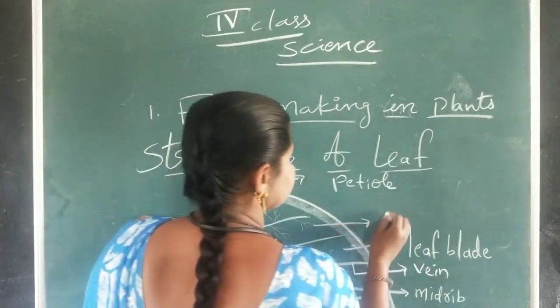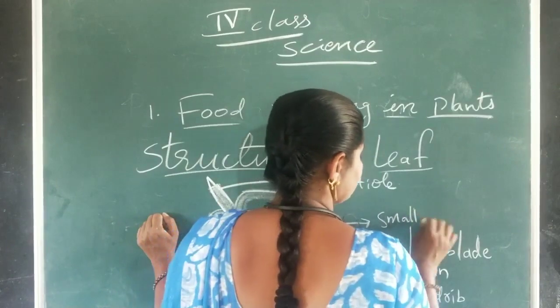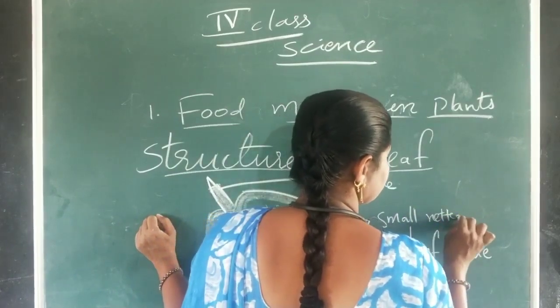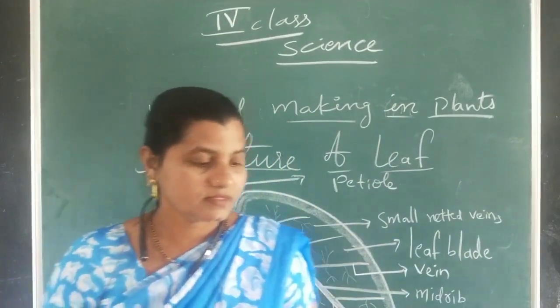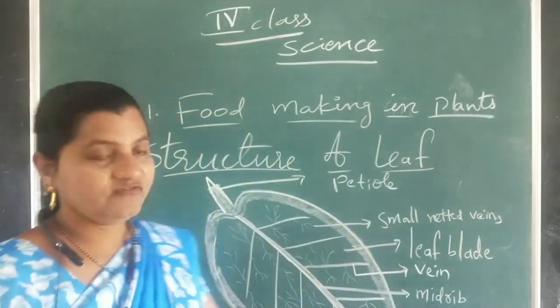These are small little veins. Okay. This is the structure of the leaf.